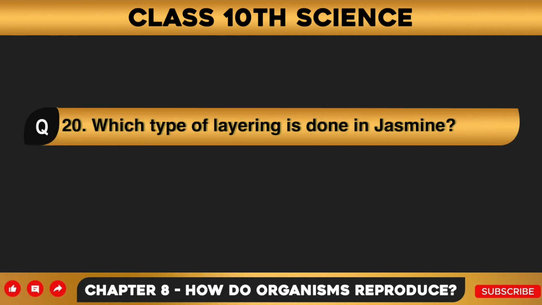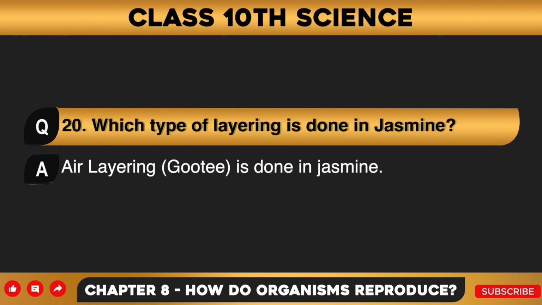And here is the last question. Which type of layering is done in jasmine? Answer to this question is, air layering is done in jasmine.